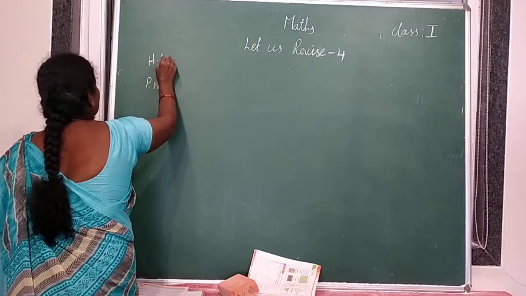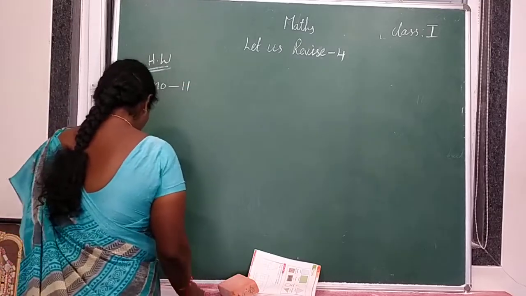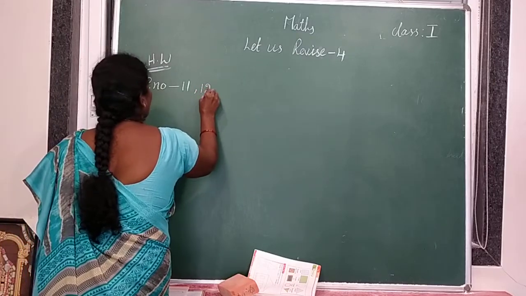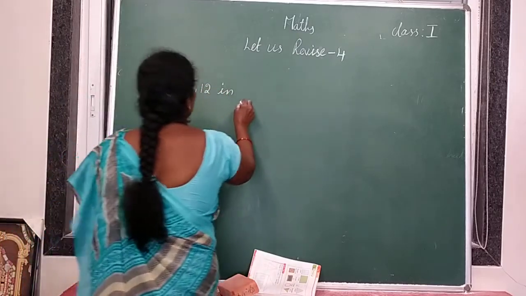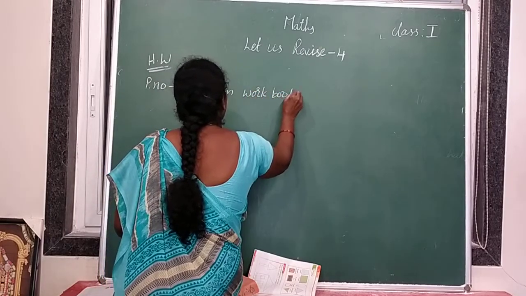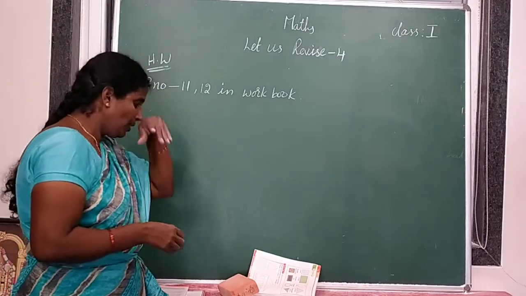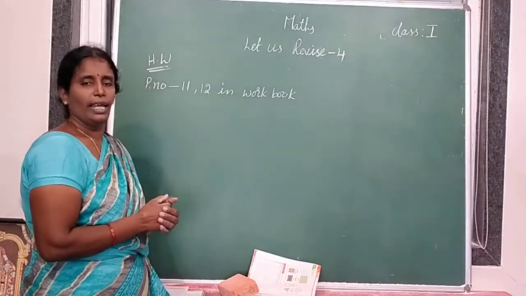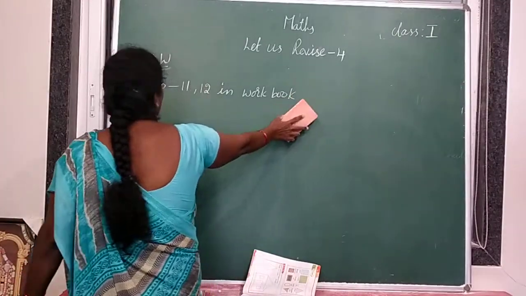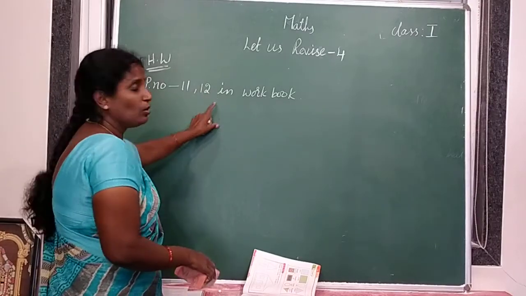Today's homework is page number 11, 12 in the workbook. Page number 11 and 12 in workbook. So note down this homework. Now again we are going to learn number names and shapes. Okay, children? So we are going to learn number names. So note down this homework.